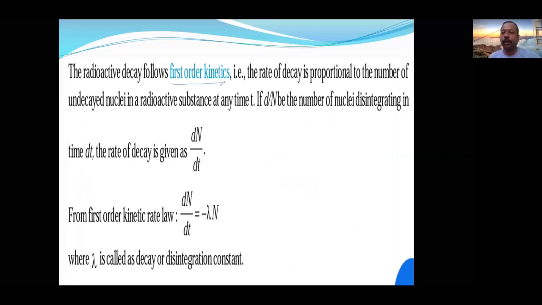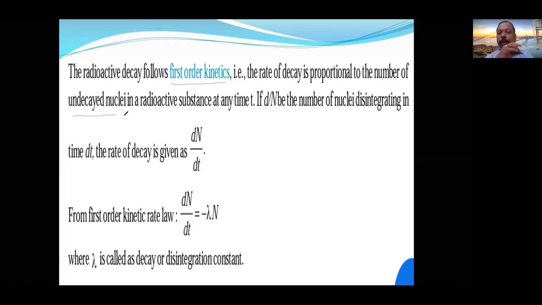So whatever derivations and formulas we did in first order kinetics of chemical kinetics, with slight modification, we are going to use here. The rate of decay is proportional to the number of undecayed nuclei. There it was concentration: rate of reaction is directly proportional to the concentration of reactant.